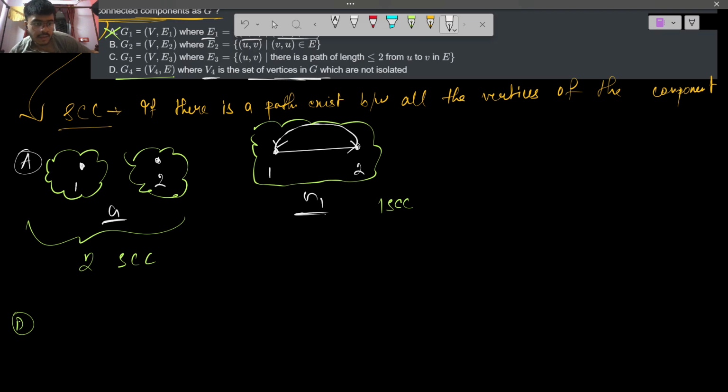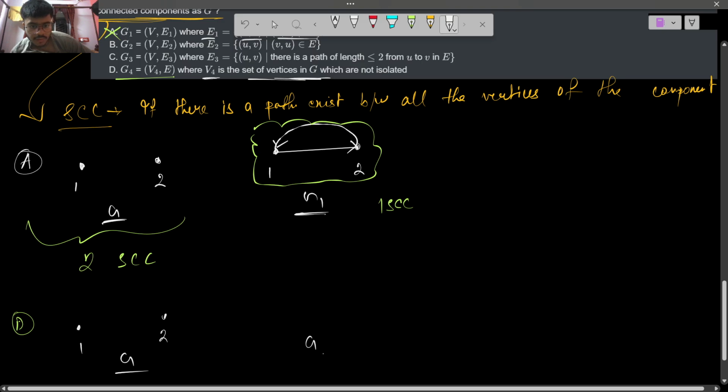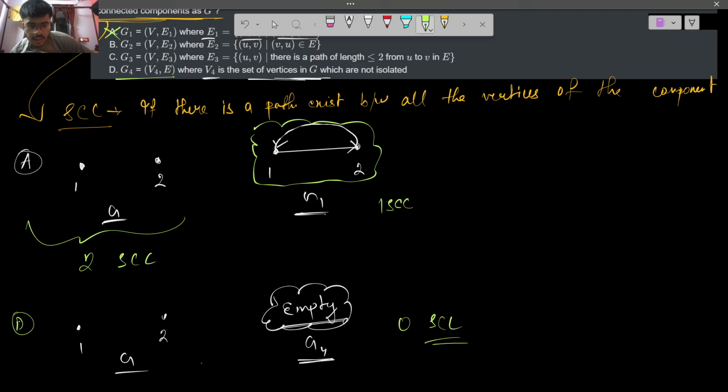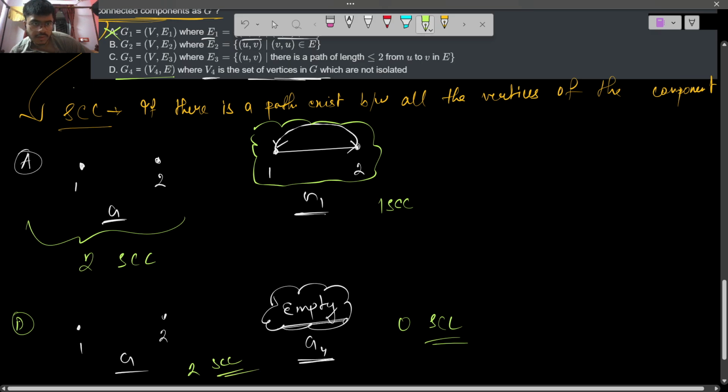If we take the same G, there are two isolated vertices, so both of them are removed. So it would be an empty graph with zero strongly connected components, although G has two. So these are also not equal.